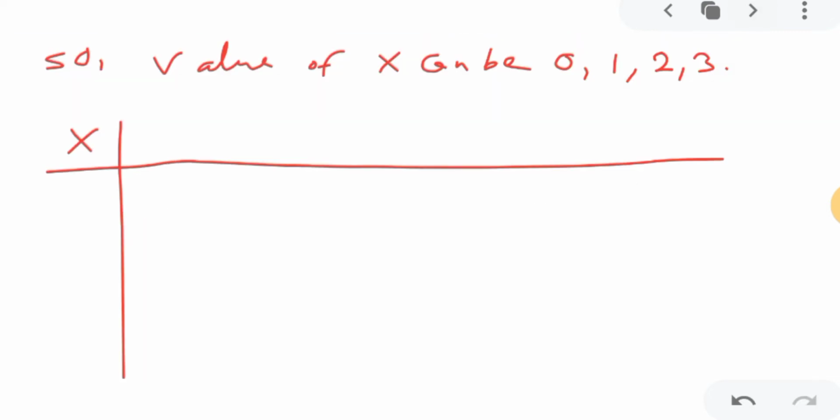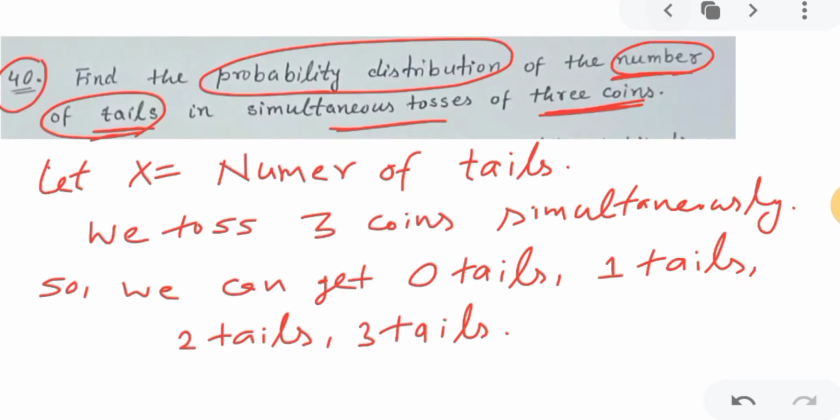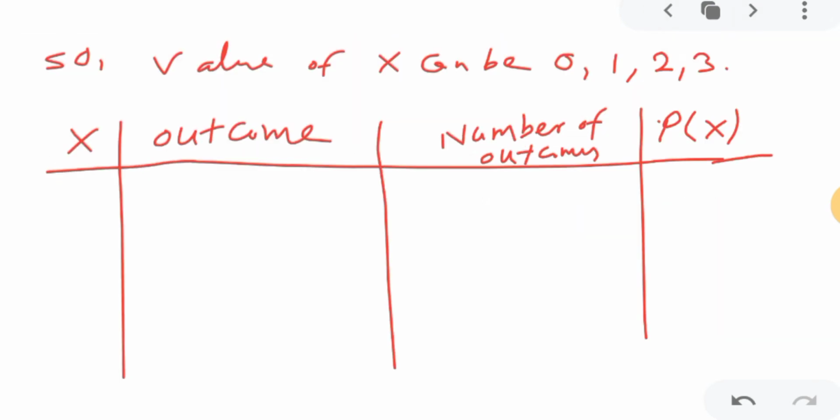In this video we'll solve a few probability questions. So this is X, the variable we took, the number of tails. Then the outcomes, what are the possible outcomes? Like if 0 tails, then HHH will be the outcome. And this will be the number of outcomes, how many possible outcomes there are. And this is the probability. The probability distribution I will represent with P(X).